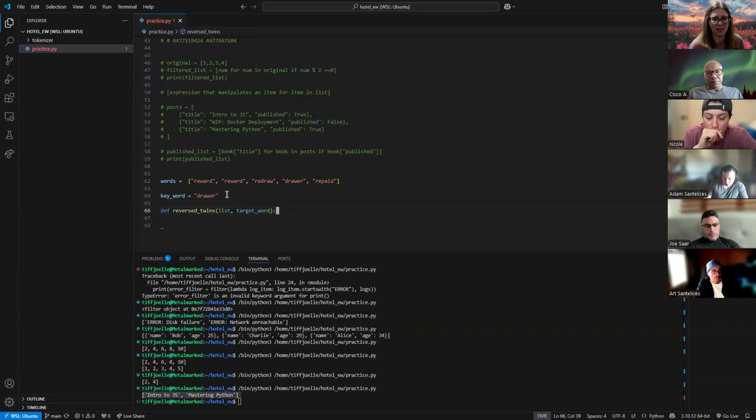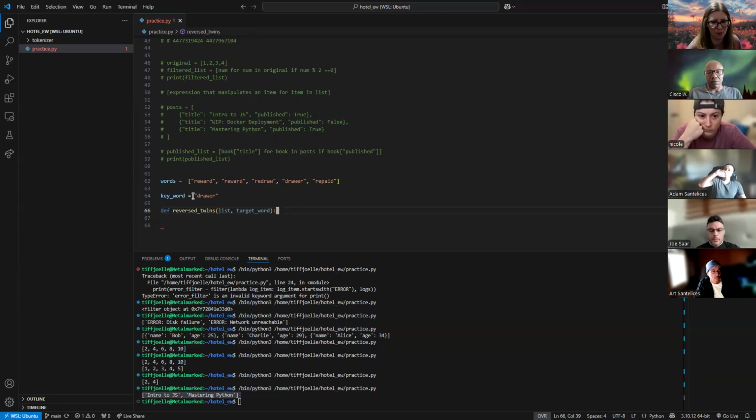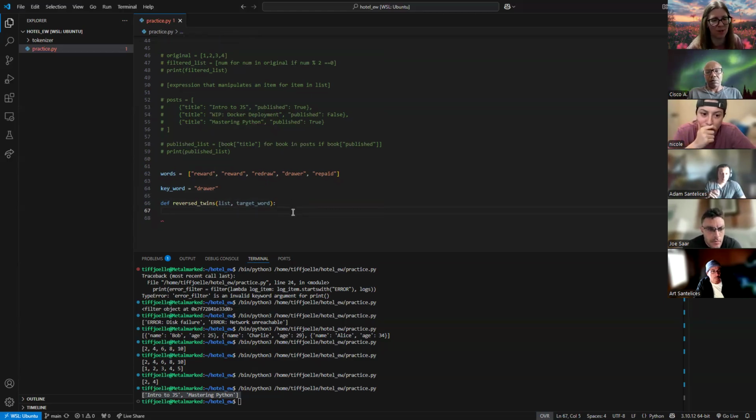Okay, so then this function, I can pass in a list and a target word. So that should work because that's what I want to do. I want to be able to give this my word, whatever it may be. Let's say we don't even have these defined right now, and then a list. And I want to be able to compare that and only return reversed words from that list.